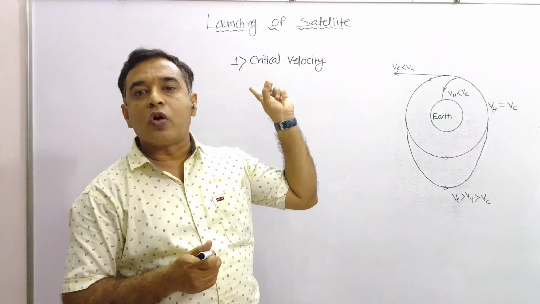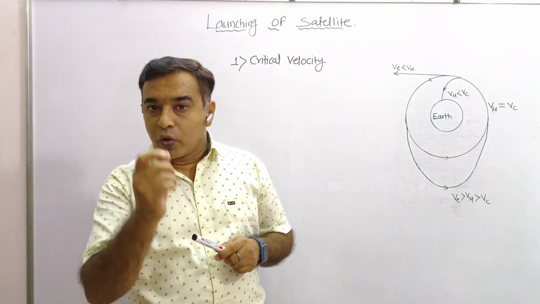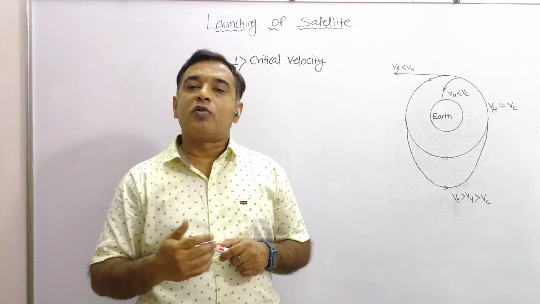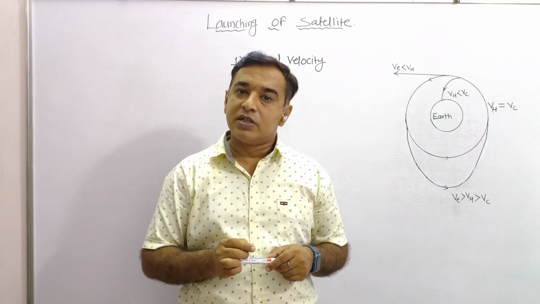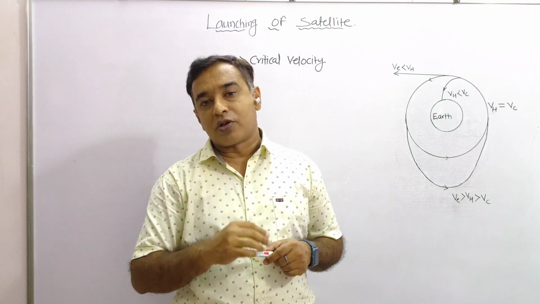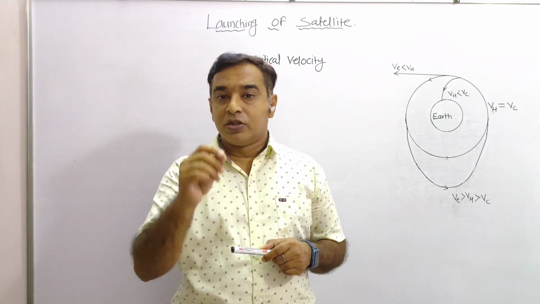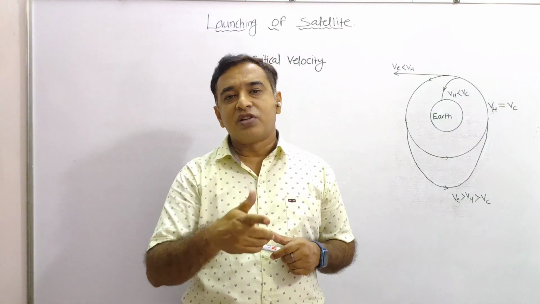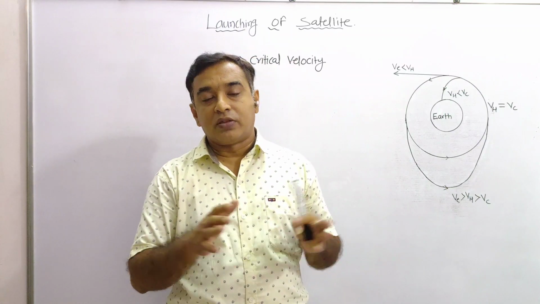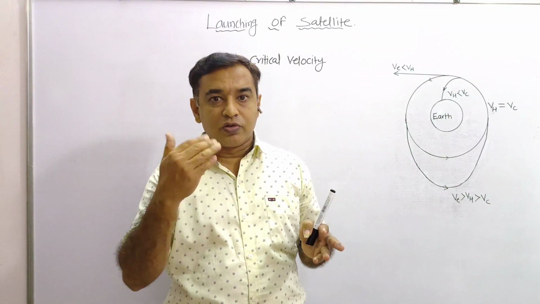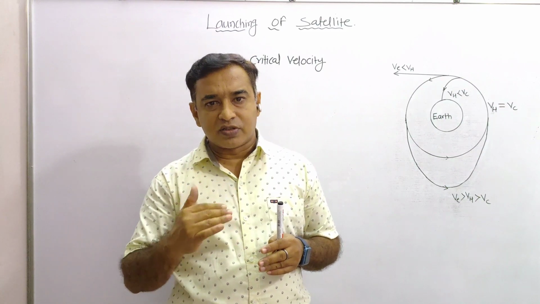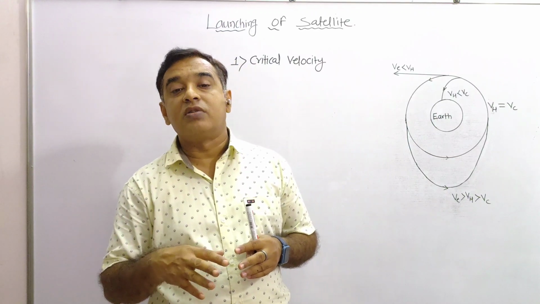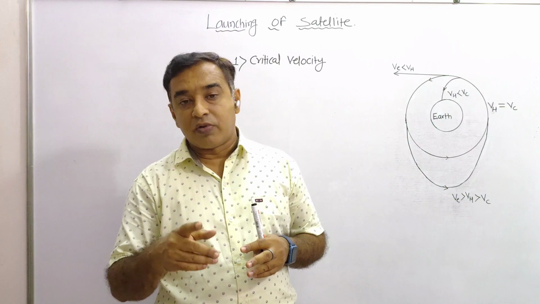In this one we are going to know about the launching of satellite. But before knowing the launching of satellite, several factors we are going to observe. The several factor summary is as follows. Number one, we are going to take the critical velocity. Number two, we are going to know the escape velocity. And then we are going to know about what exactly is the satellite. And there are two types of satellite we are going to explain. One is the artificial satellite, second is a natural satellite. And then later on we are going to take how we are going to launch the satellite. What exactly is the procedure for that? And then after launching of satellite, what are the possibilities so that they can revolve around the Earth in different orbits that we are going to know.